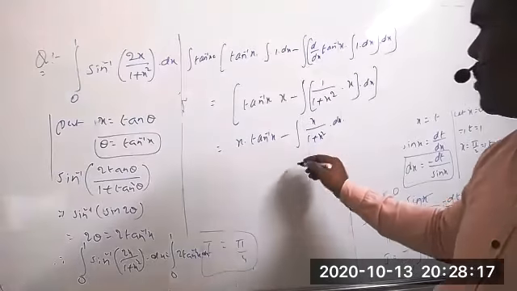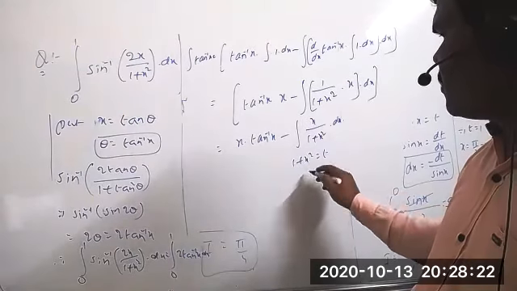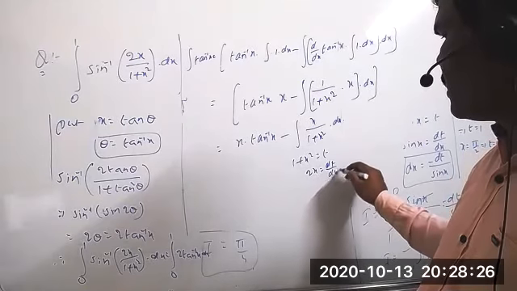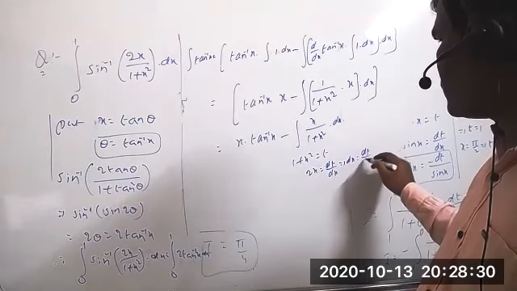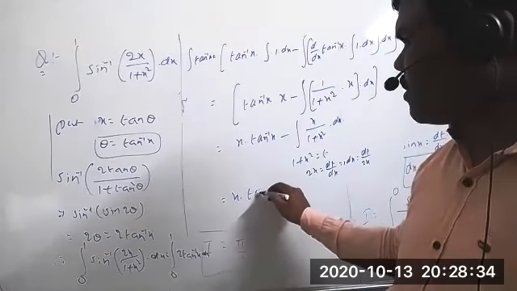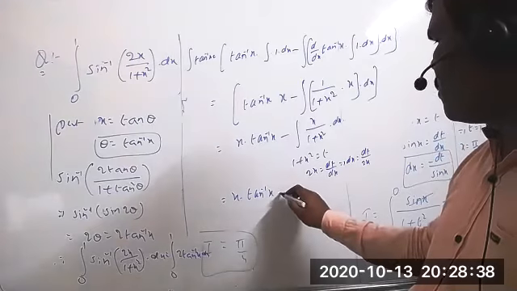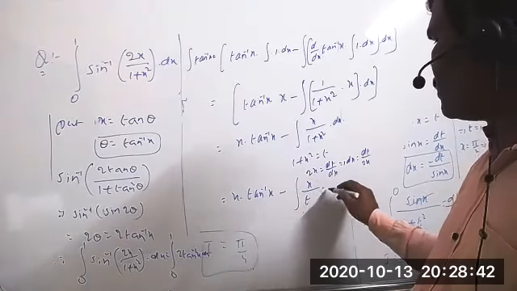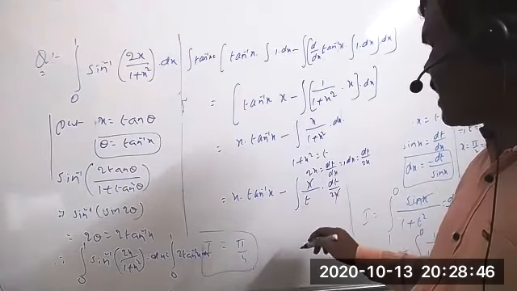Here also we apply the substitution method. 1 plus x square equals t. Clearly we get 2x equals dt by dx, which implies dx equals dt by 2x. Everything you can substitute now. So x into tan inverse of x minus integration of x by t into dt by 2x. x and x are cancelled.